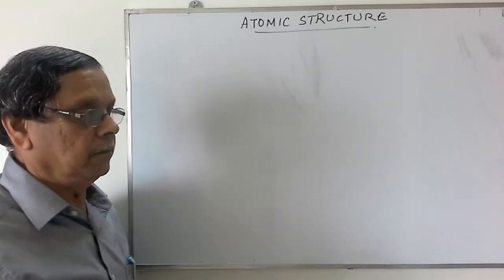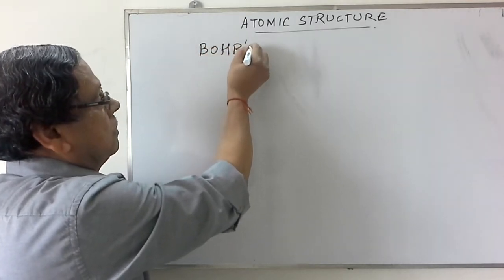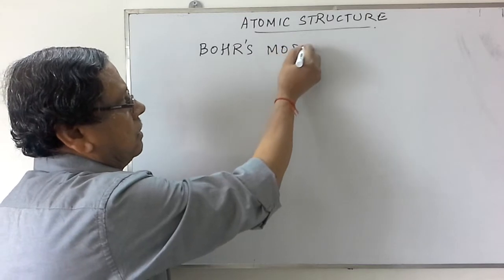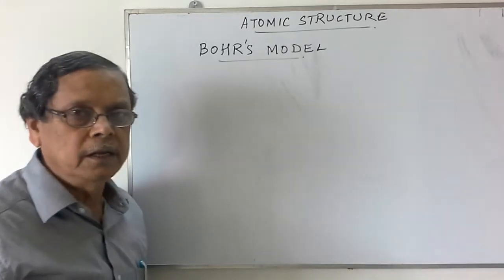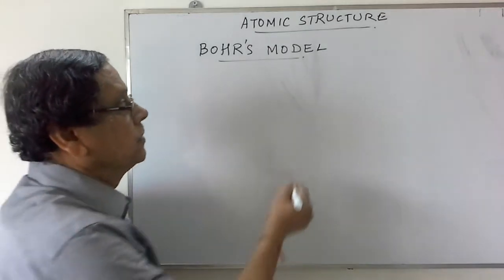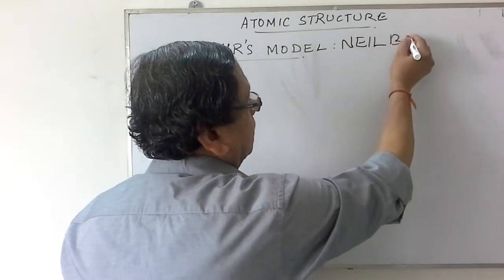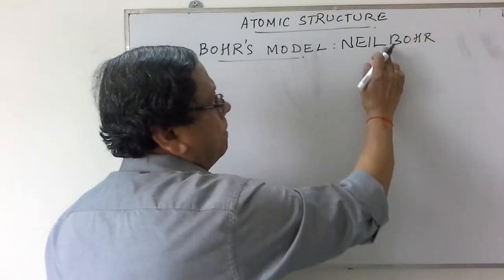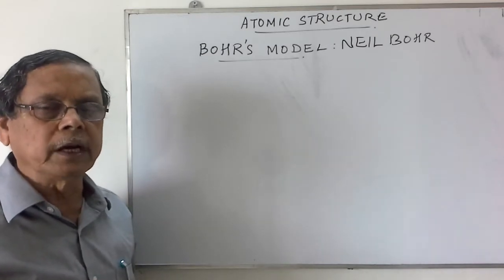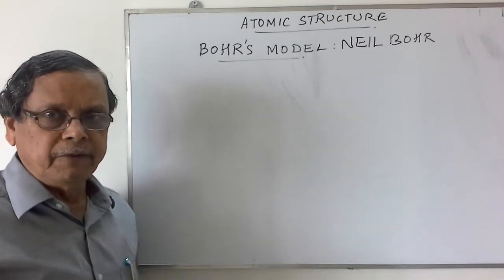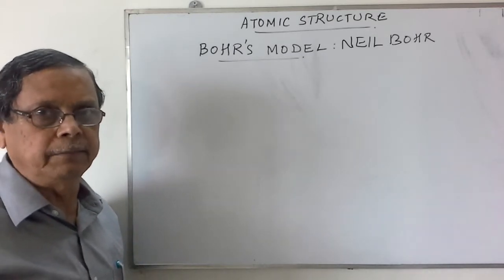Now let us go for the improved model that is actually called Bohr's model. In this Bohr's model, we have the modifications of Rutherford's model, which was done by Niels Bohr. According to Niels Bohr, the electrons are revolving around the nucleus in various circular paths which are called orbits. So these are called the postulates of Bohr's model.